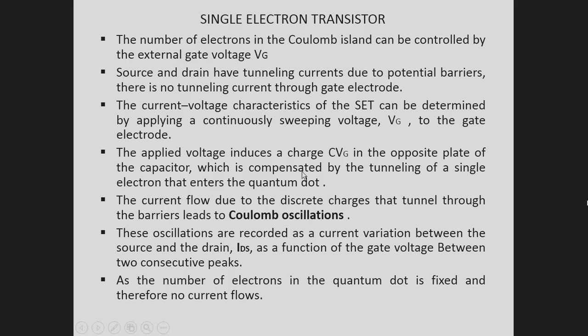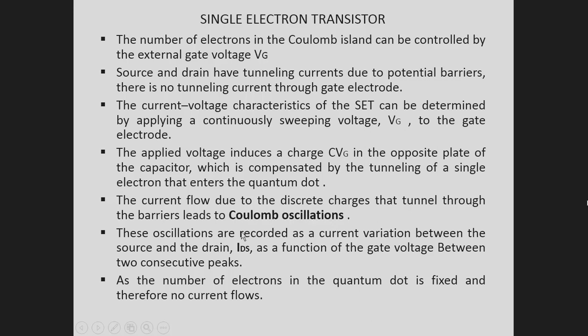So gate voltage applies, what happens? It induces a charge CVg on the other side of the plate of the gate equivalent capacitor, and the current flow due to the discrete charges that tunnel through the barriers, due to the application of this gate voltage, causes Coulomb oscillations.